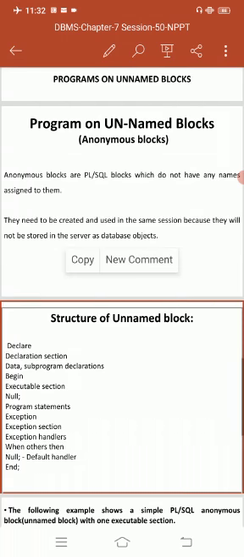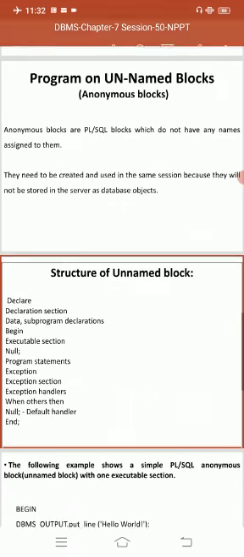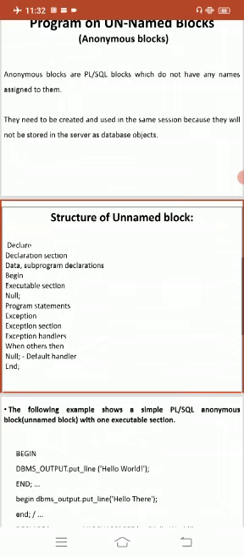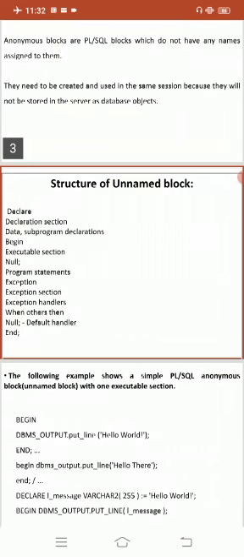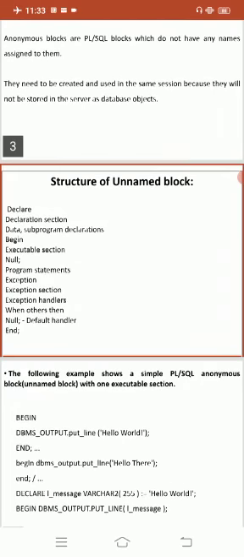An anonymous block has three parts. It has the following structure. First is the declaration part, then the executable part, and the last is the exception part. In the declaration part there is a declaration section with data, subprograms, and declarations.